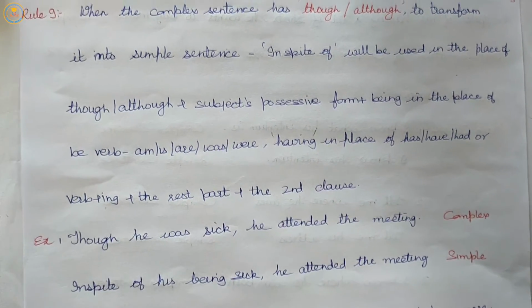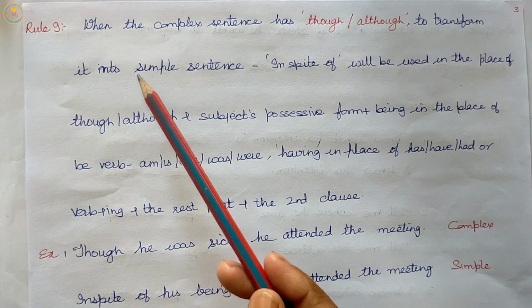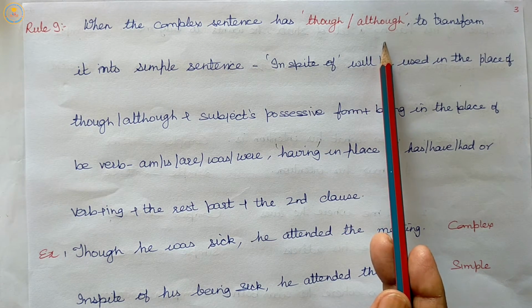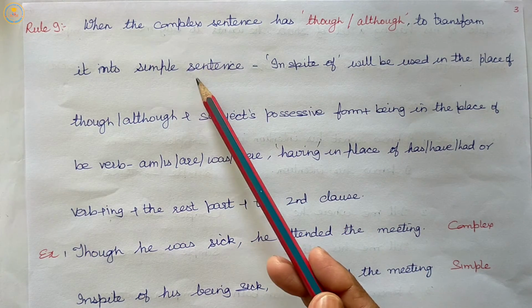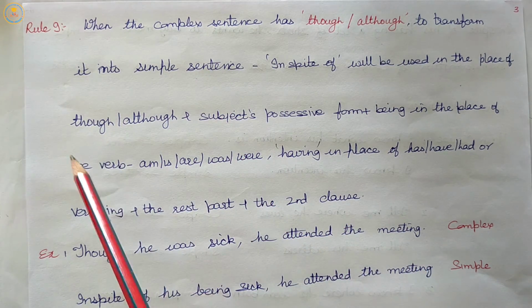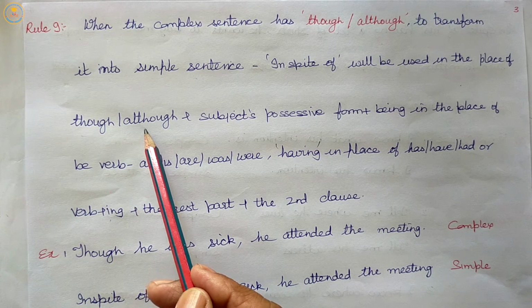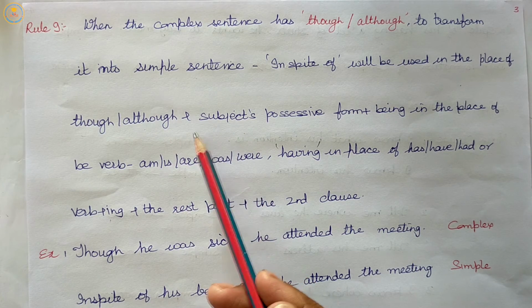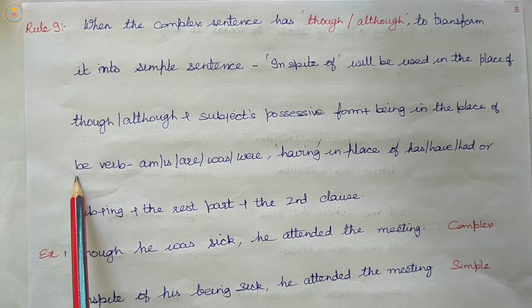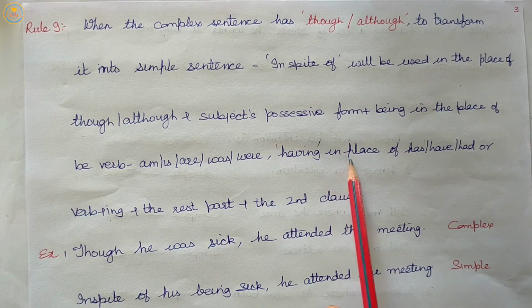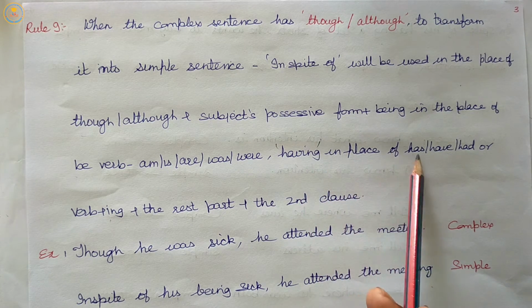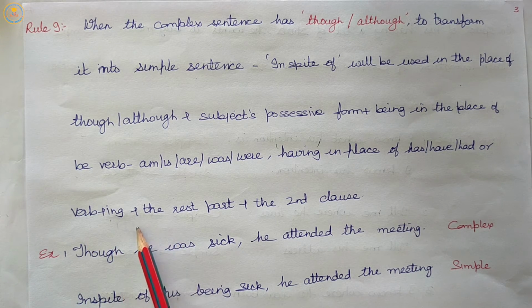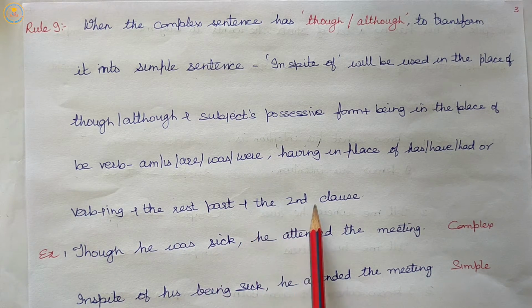Listen carefully to this rule. When the complex sentence has though or although, while transforming it into a simple sentence, we will replace though or although with in spite of, plus the subject's possessive form, then being is used in place of be verb, plus having is used in place of has, have, had, or plus verb plus ing, then the rest part of the sentence, then the second clause.